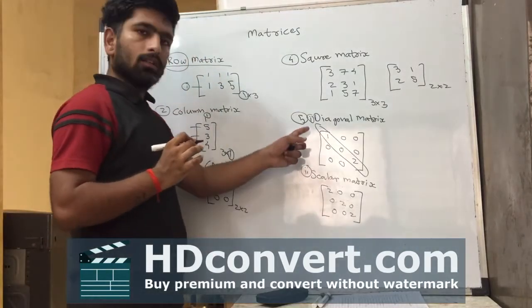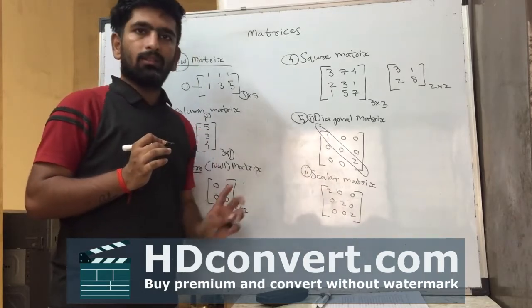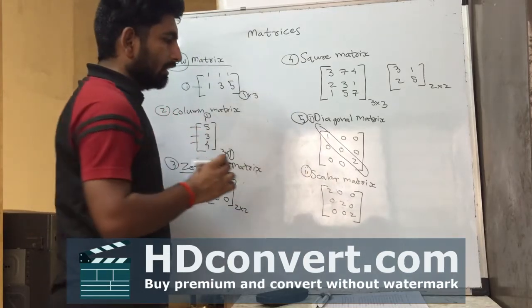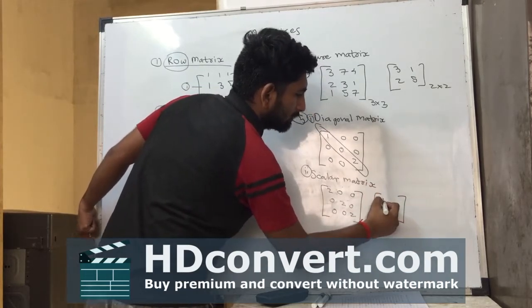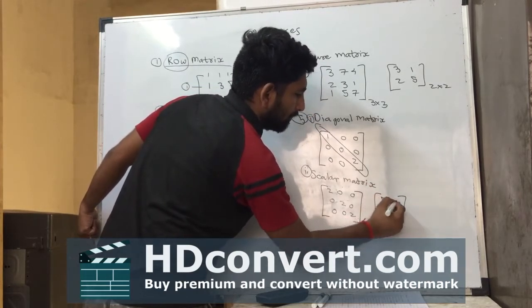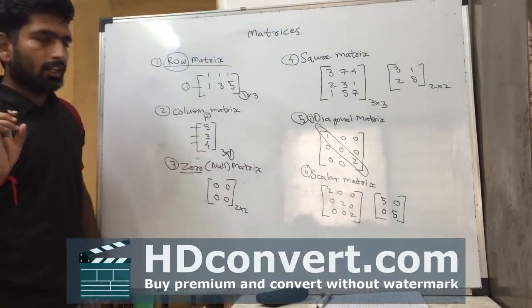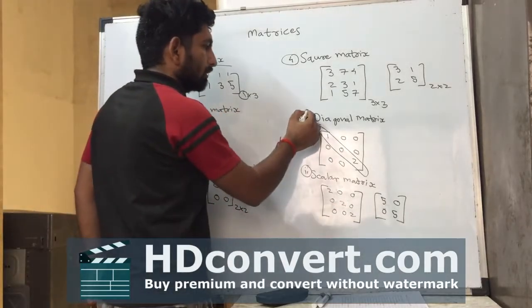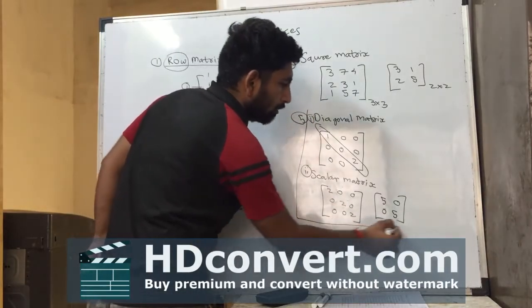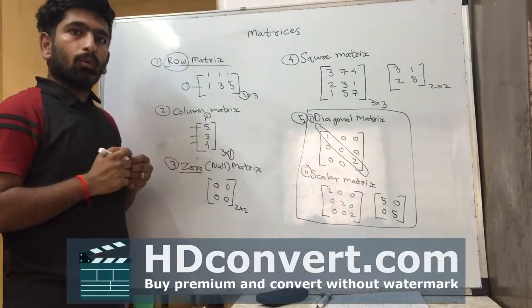A scalar matrix is a diagonal matrix which has all the diagonal elements the same. In 2 by 2 it is 5 0 0 5. These two are scalar matrices. A scalar matrix has all diagonal elements the same. Therefore, I call it a subtype of the diagonal matrix.